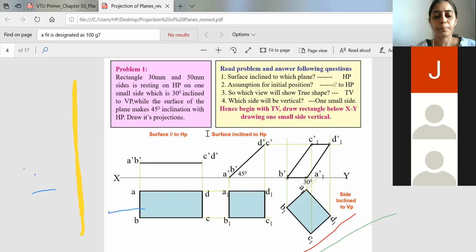Irrespective of the given plane lamina, one thing you have to think: when the front view is parallel to the XY line, you will get the true shape. When the front view is inclined to a particular angle, you won't get the true shape, you will get the apparent shape. So to get the apparent shape of the front view, you have to incline any of the edges of the top view, because you have got the true shape, the apparent shape of the top view, and the apparent shape of the front view also has to be calculated. So this is a simple problem that you have to understand.